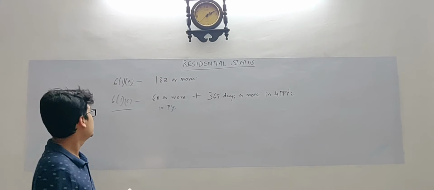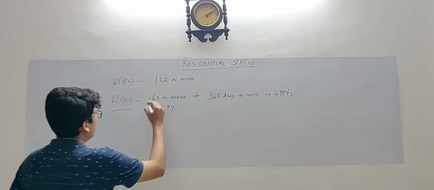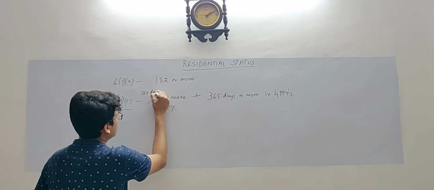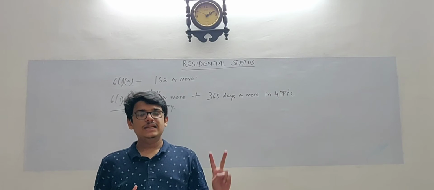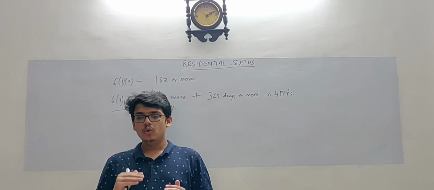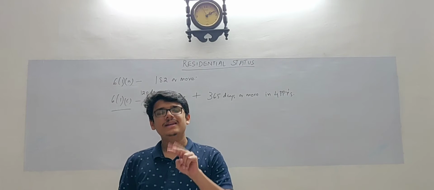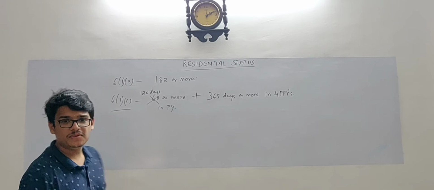For those persons, section 6(1)(c) shall apply with an amendment: not 60 days, it shall be 120 days. So now, for an Indian citizen or person of Indian origin who resides outside India and comes on a visit to India, you have to see both 6(1)(a) and 6(1)(c).